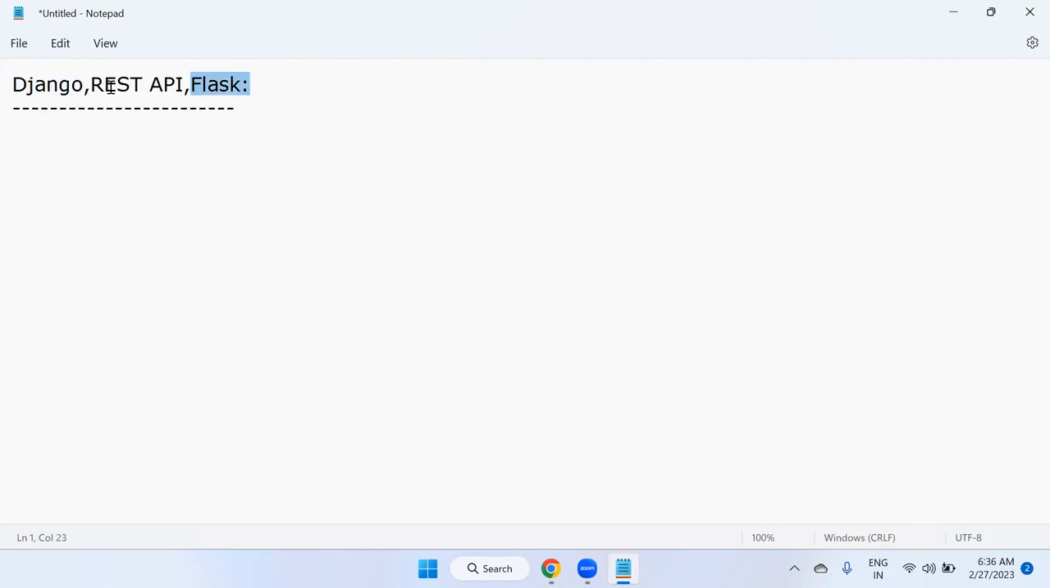Flask is the separate framework. To learn Flask, no need to have the idea about Django REST API. Only if you have a Python basics, Python knowledge, then it's easy to learn Flask. Flask is a micro framework. And most important thing I'm going to discuss with you, that is Django with completely projects.